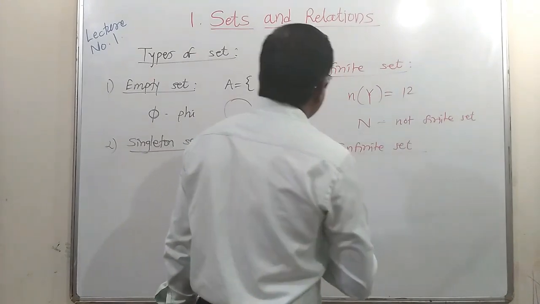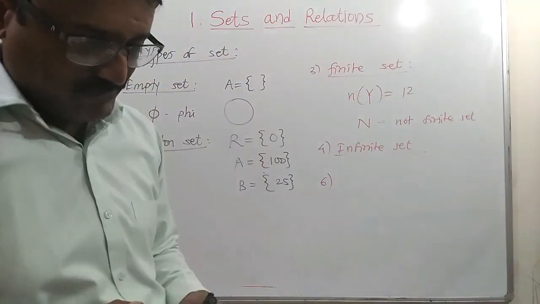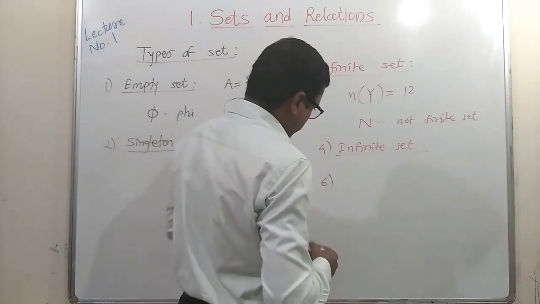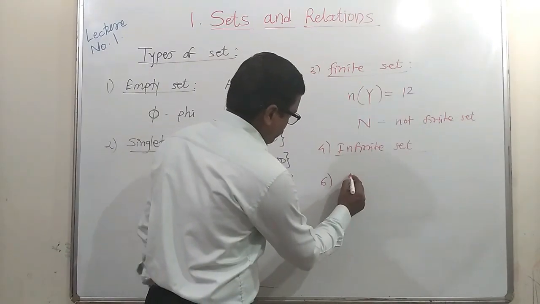Then after finite and infinite set, we will write the subset.